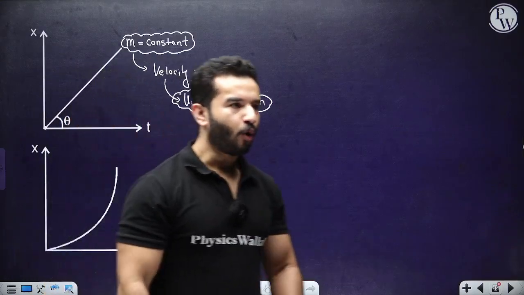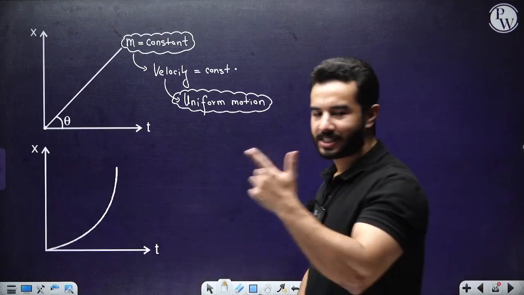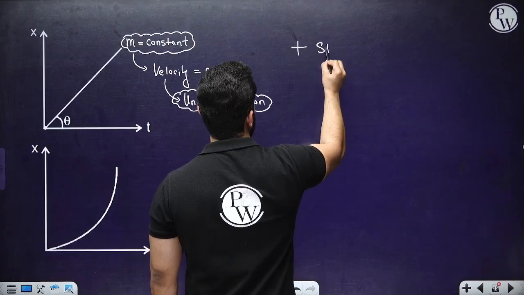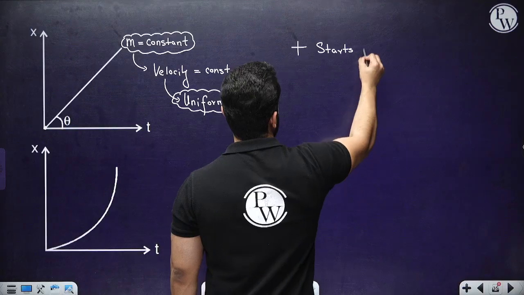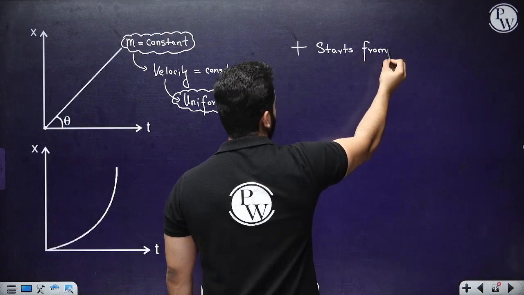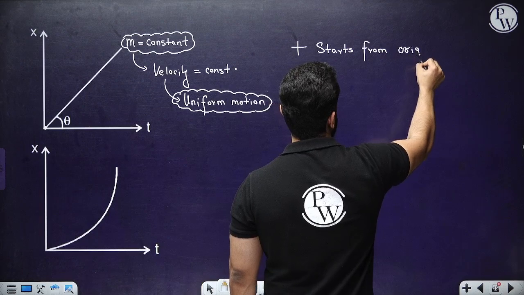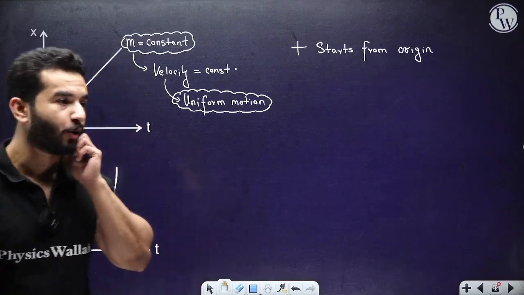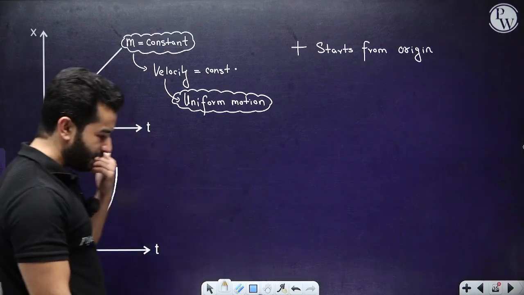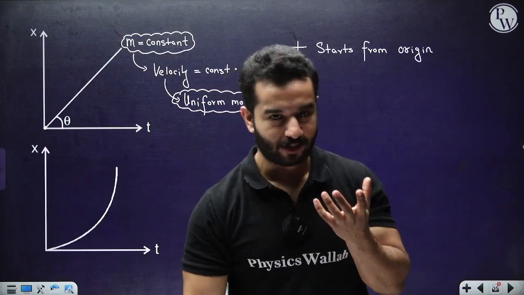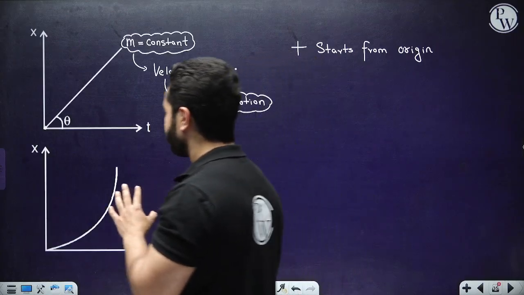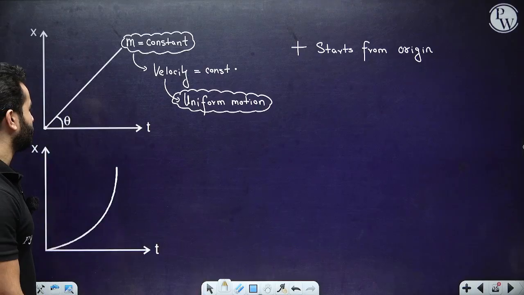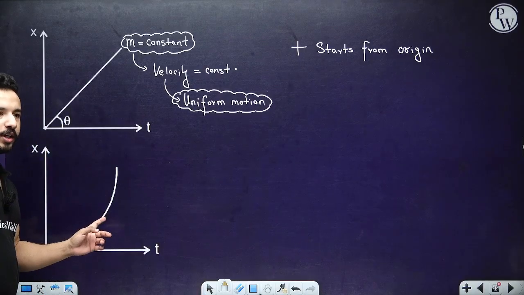Is that correct? Body is performing a uniform motion starting from rest, right? Plus, I'm going to also say that it starts from rest. Starts from origin, sorry. Starts from origin, not from rest. That would be wrong to say that it starts from rest. If we say that it starts from rest, it means that it will have certain acceleration, right? So, it is moving with some constant velocity. It starts from origin. This is another information. What do you think about it? Comment.